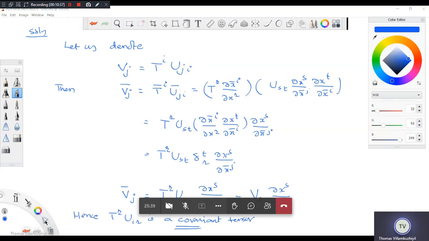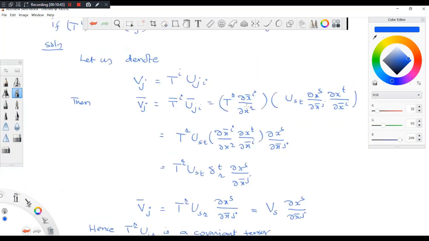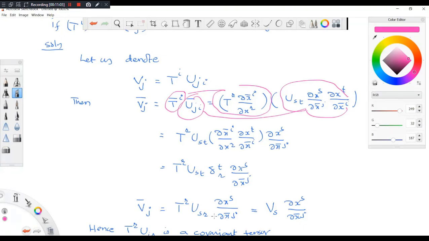Okay, so here what I am saying is, did you understand what the reason is? No, the other one will not come. The reason is you are given that this is a tensor, so its transformation law is this. This is also a tensor, so its transformation law is this. So if these two are tensors, when you take the product, it will come out like this only. If it is not a tensor, then you will not get it. That much I can tell you. Because they are tensors, they follow the transformation law, so the product I can consider as a tensor. That is what I want to say.